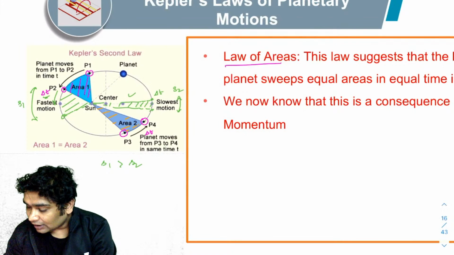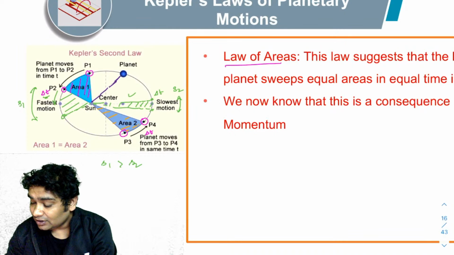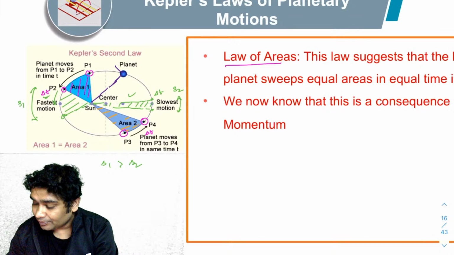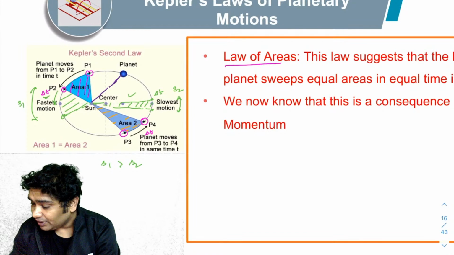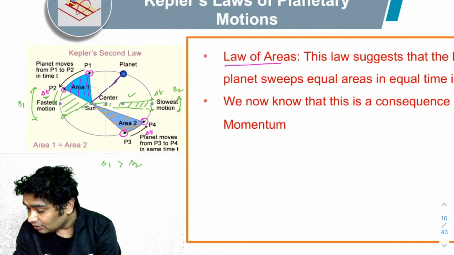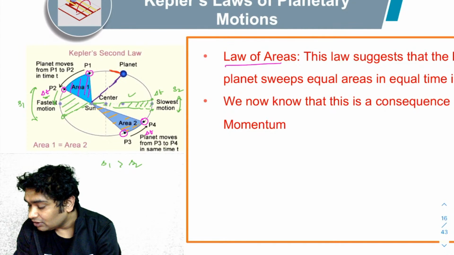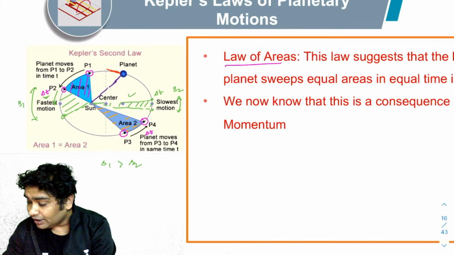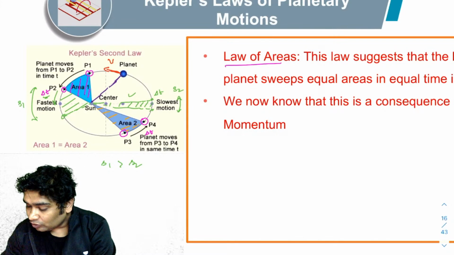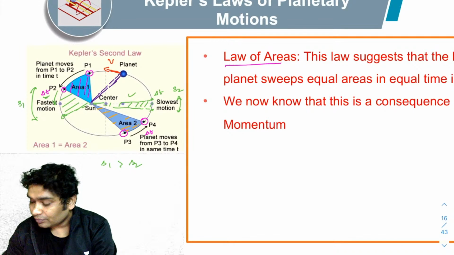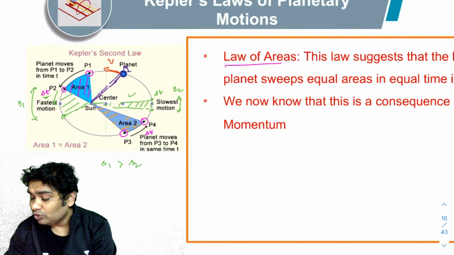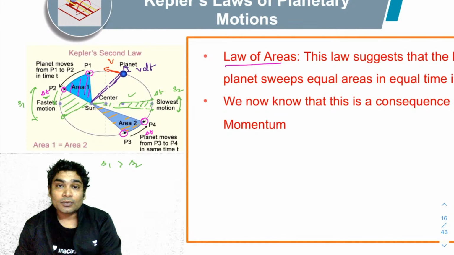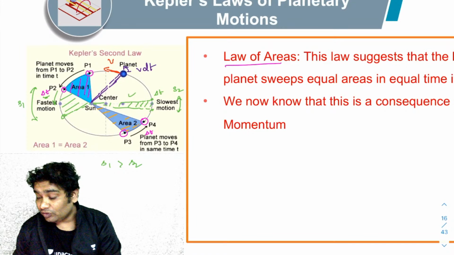Okay, so imagine that during its motion, the planet was here and currently moving with a velocity v. You know the velocity would be tangential to the trajectory always, right? Imagine it is moving like this. Now in small time dt, let's assume that it moves to here. So this is its motion in small time dt. So the distance moved would be v dt.